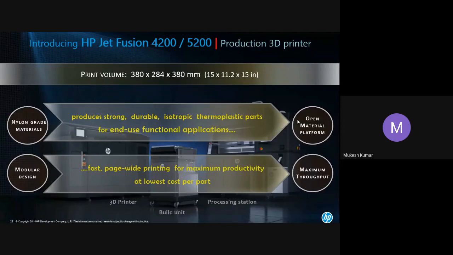You can achieve maximum throughput from the machine, from the system. You can run this machine 24 by 7, and as I told you in the case study, we were able to produce 1,25,000 parts in 25 days. So it was a good throughput, maximum throughput we have taken out of the machine.